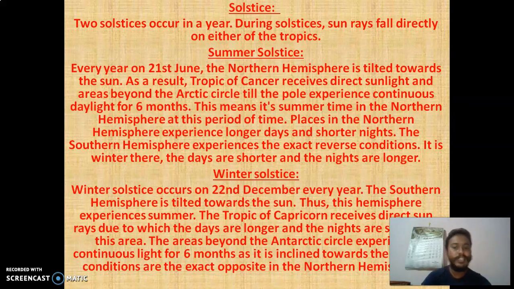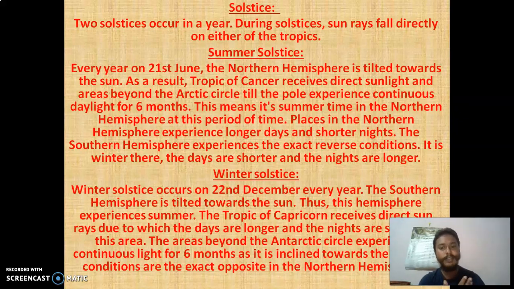Now the same in the winter solstice, which happens on 22nd December every year. What happens on 22nd December? When it rotates, the other hemisphere now faces the sun. So on 22nd December every year, the southern hemisphere is tilted towards the sun. Thus this hemisphere experiences summer. For example, Australia experiences summer in December because that is the southern hemisphere. So in this way, when we are having summer, they are having winter, and when they are having winter, we are having summer.